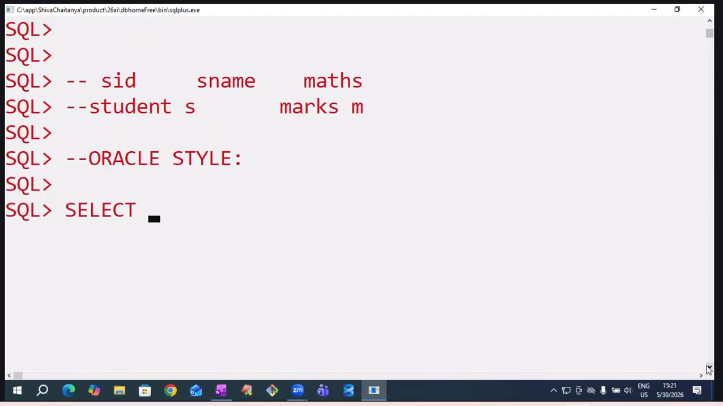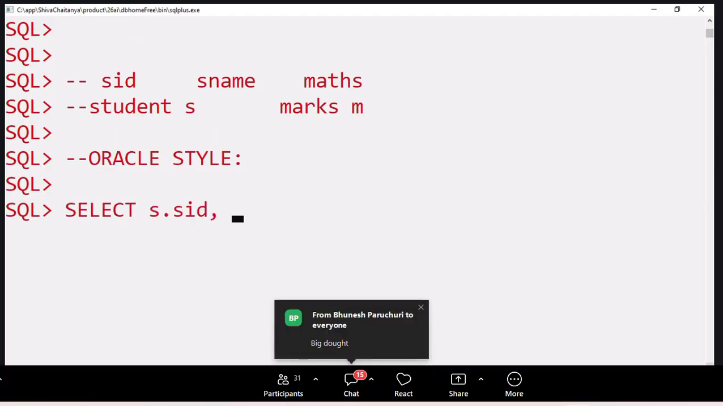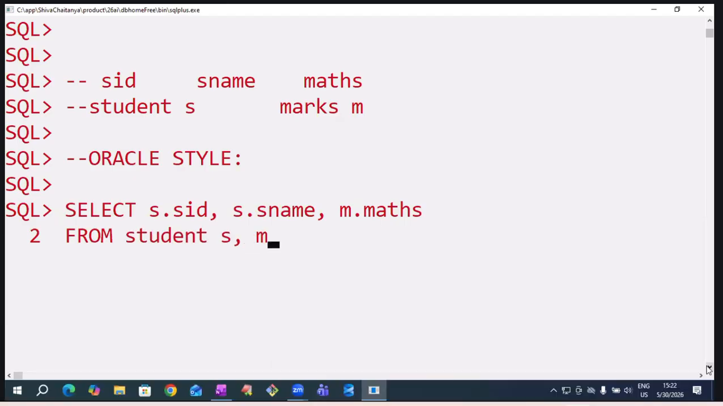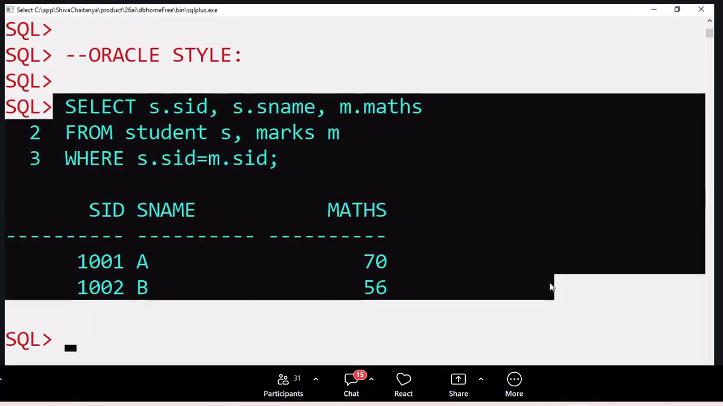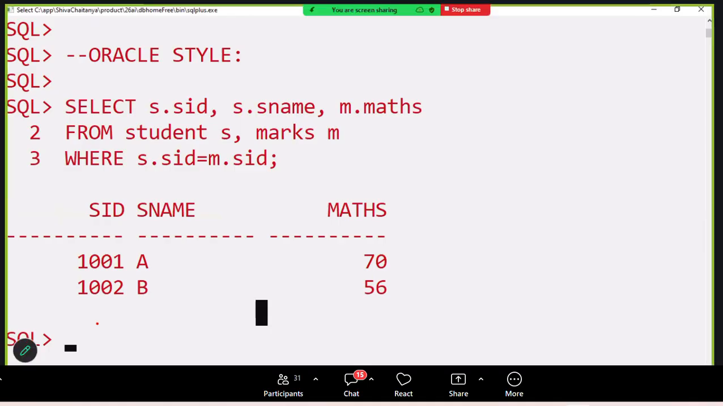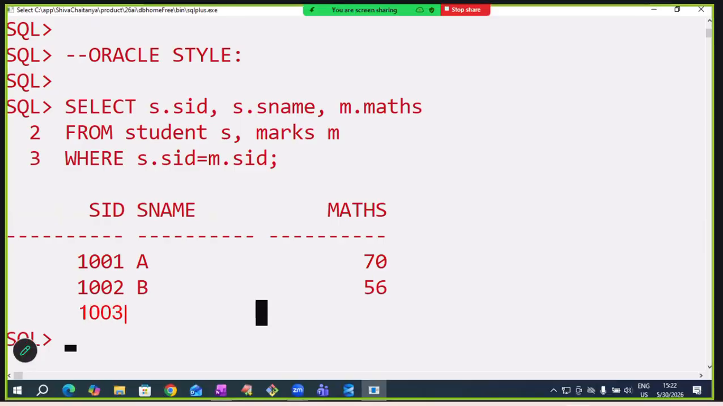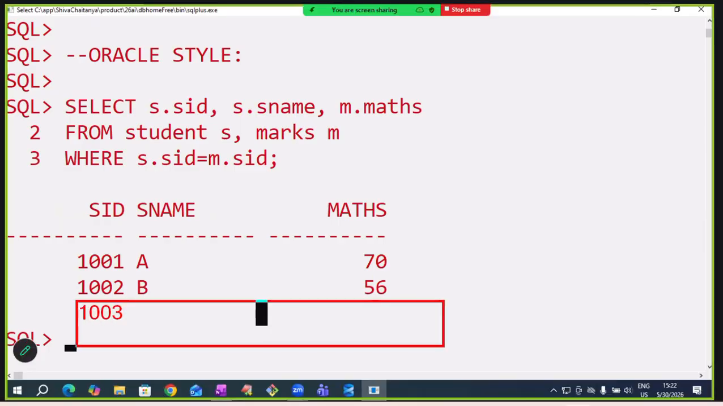Select S dot SID, S dot SNAME, M dot maths from student S, marks M, where, right, join condition, common column is SID. S dot SID equals M dot SID. Oracle style is working perfectly. Observe. Student details with marks details. We didn't get 1003. Observe. Because equijoin is inner join. Inner join gives matched records only. Inner join cannot give unmatched records.